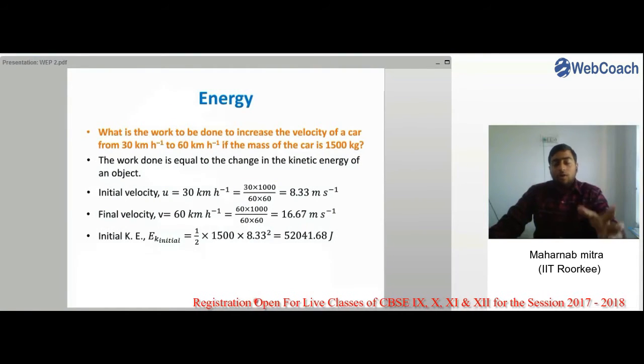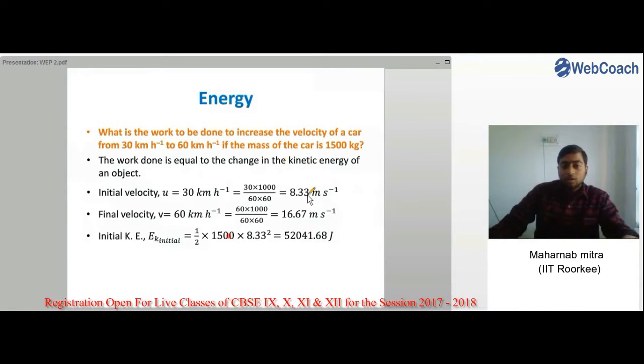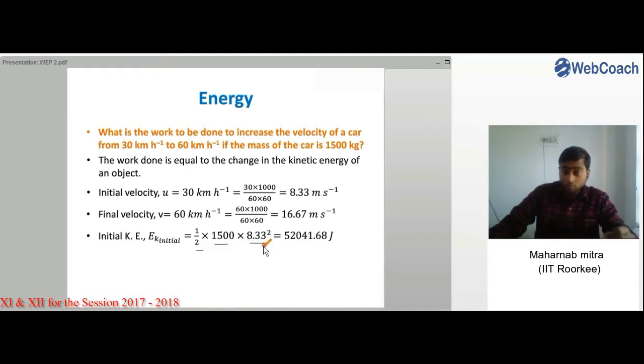Now we find out the initial kinetic energy. Initially, the car was moving at a speed of 8.33 meters per second. So half m u square, u was the initial velocity, will be this value, 52041.68 joules.